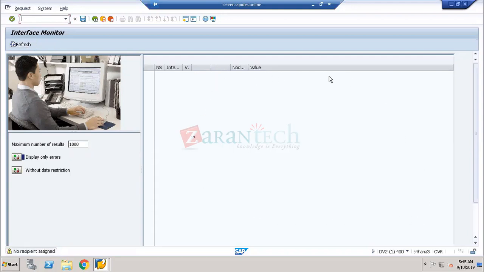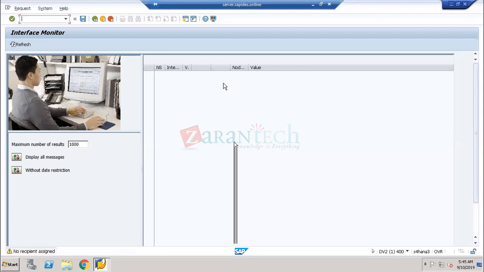We are not able to see any kind of errors over here. So if you want to see the errors, he will display all the errors over here. And if you double click on each and every error, it will take me to the detailed log showing exactly what the error is, what is missing, and what exactly we have to do from the source system to the target system.